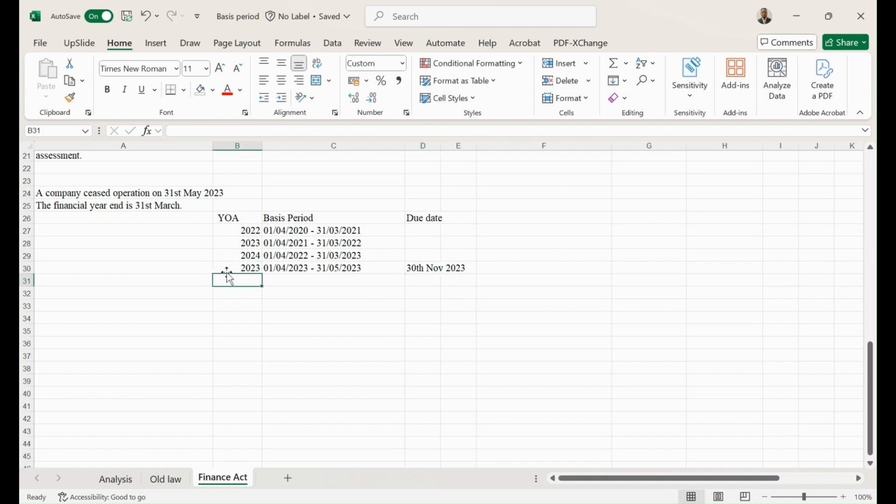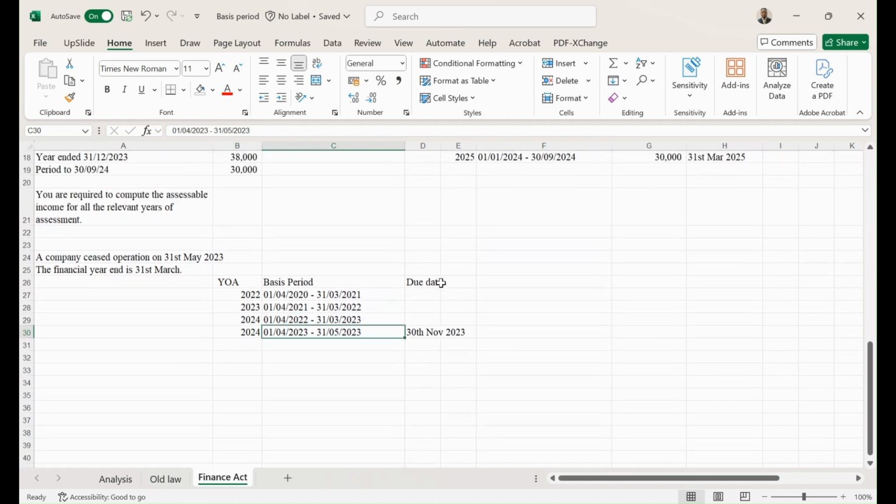So in this case, it's going to be wrong to have 2023 as a year of assessment when you already have 2024 up here. So when you come across scenarios like this, you just have to apply the same principle of preceding year basis and put 2024 year of assessment under it. And that is how to solve that simple problem.